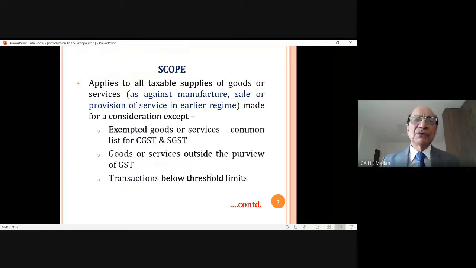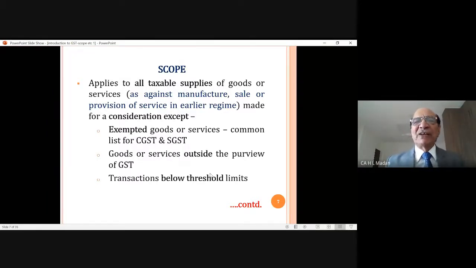How we will come to know on which goods GST is levied and on which goods or services GST is not levied? So he says a list will be prepared of exempted goods as well as exempted services.